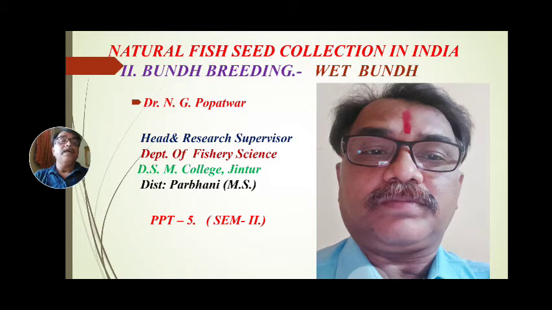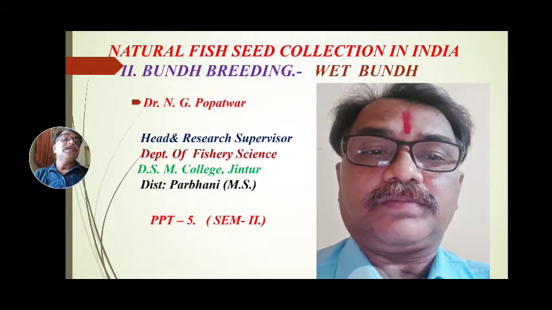These second category fishes are bred in a confined area, where all sides of the water are enclosed, not flowing, standing or stagnant water. That type of pond is called bandh breeding.